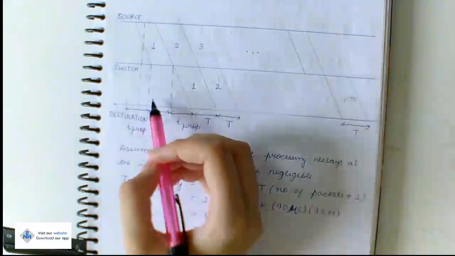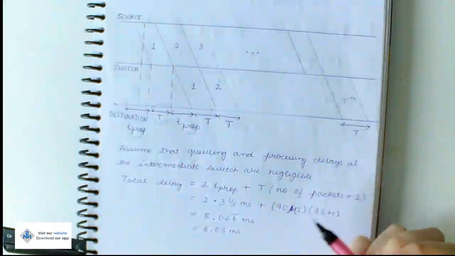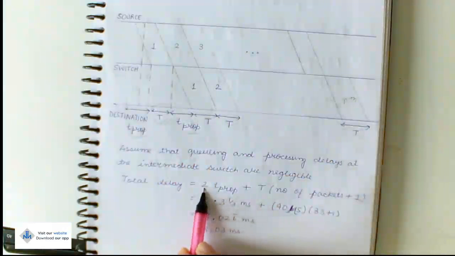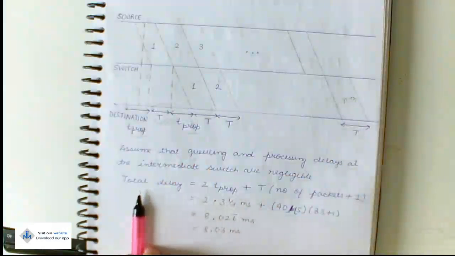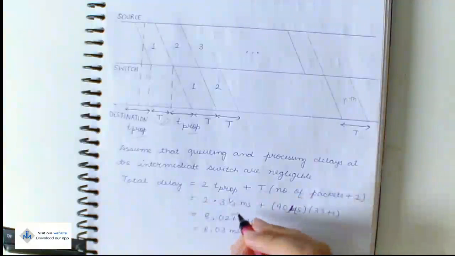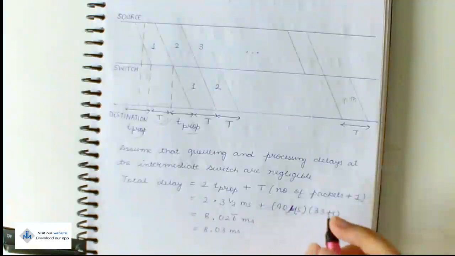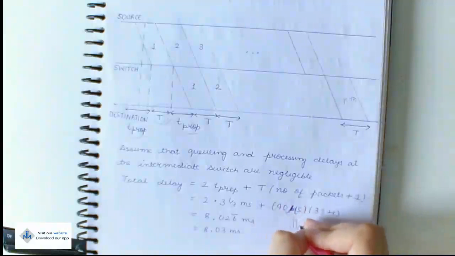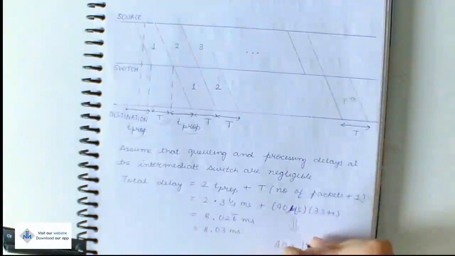From here onwards, for every packet, and for the nth packet, there is always a transmission time plus 1 extra transmission time in this case. So we add 2 times the propagation delay plus transmission time into (number of packets plus 1) to get the total delay.